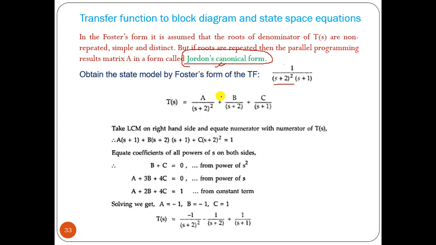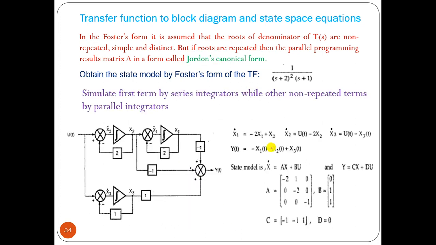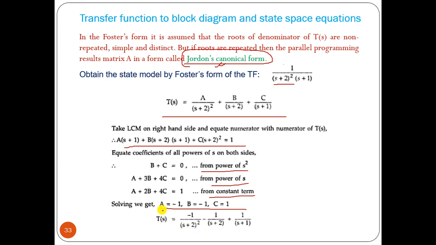What is the difference? Let me tell you. We have to find out its partial fraction expansion. We have to apply A by the squared term plus B by this, C by this. So we can write this equation like this: A into this, B into this, that will be equal to 1 because here we have 1. So by equating the powers of s squared, s and the constant term, we can find out the values of A, B, C. So this is the expression that we got.